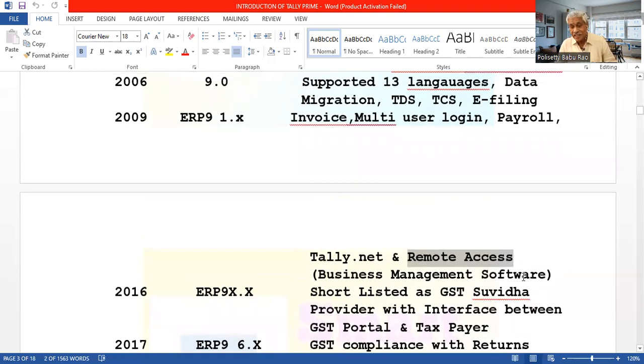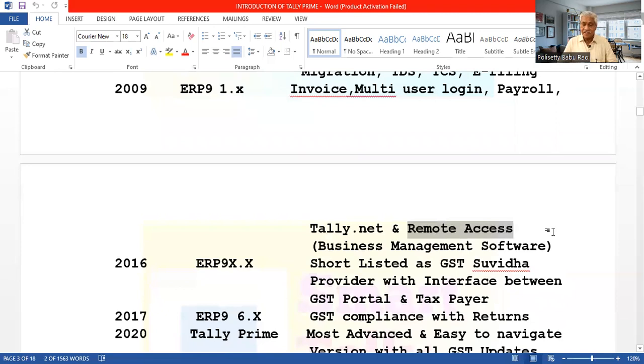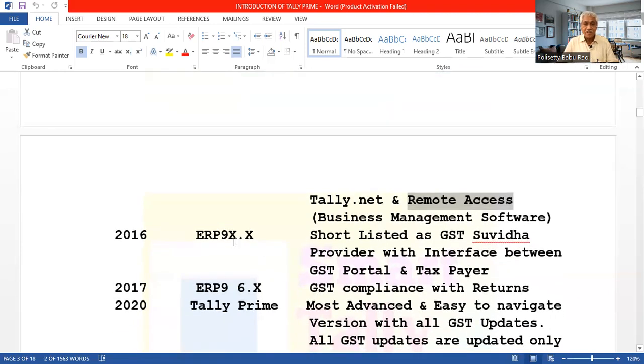So the government developed a website called the GST portal, and the taxpayer can access the GST portal. So the interface between the GST portal and the taxpayer, this Tally ERP9 introduced. And then 2017, that is the 6.6 point latest version, and GST compliance with returns. That is GST complete compliance.